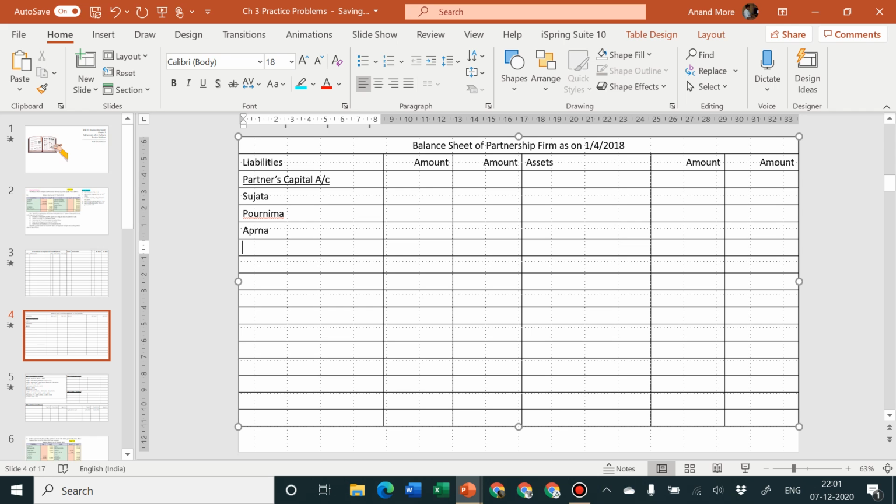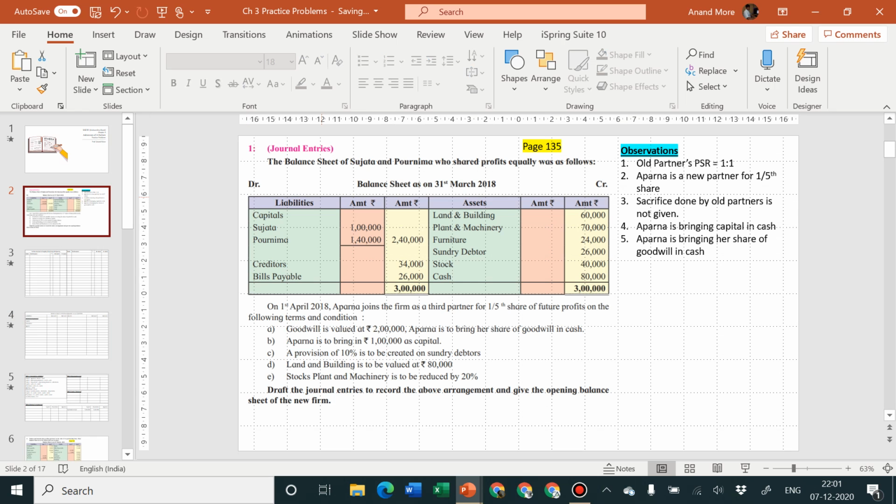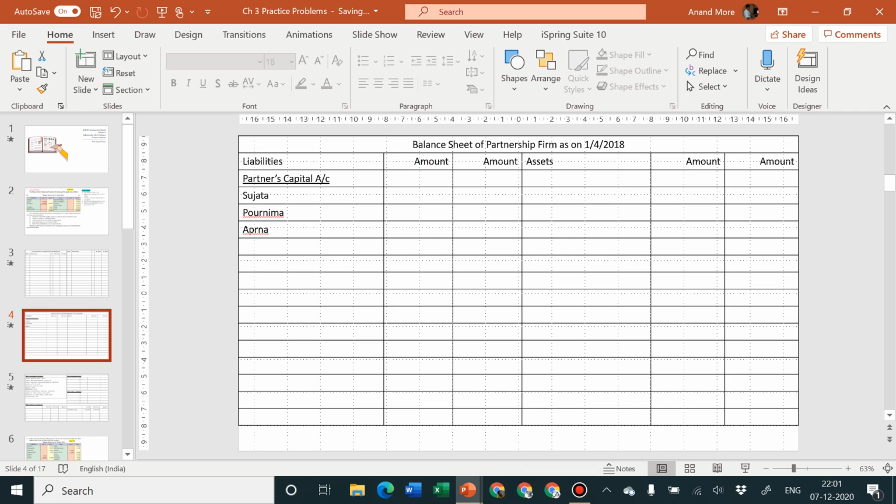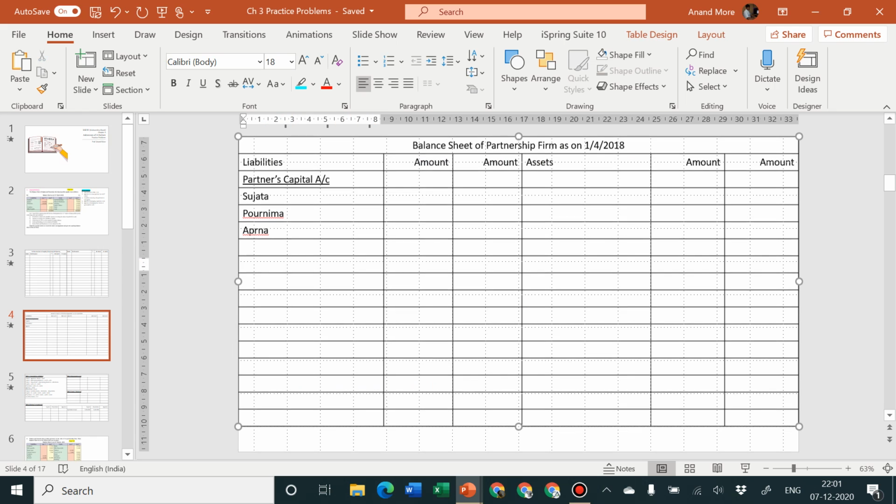The amounts which are already known to us are the opening amounts, or the amounts on 31st March. We are preparing the balance sheet on 1st April. These amounts may change. That's why we are not writing the amounts just now. We are keeping the space pending. Thereafter I am going to write creditors and bills payable.